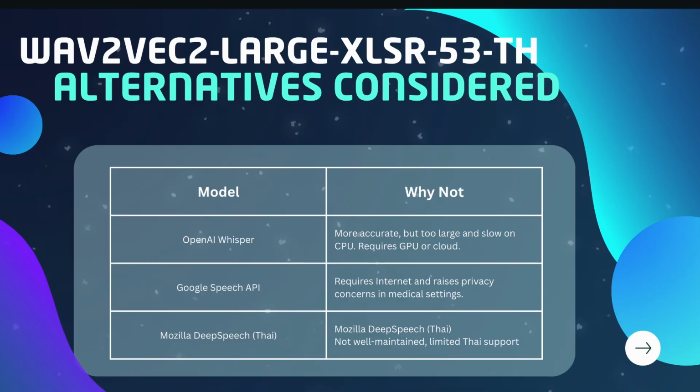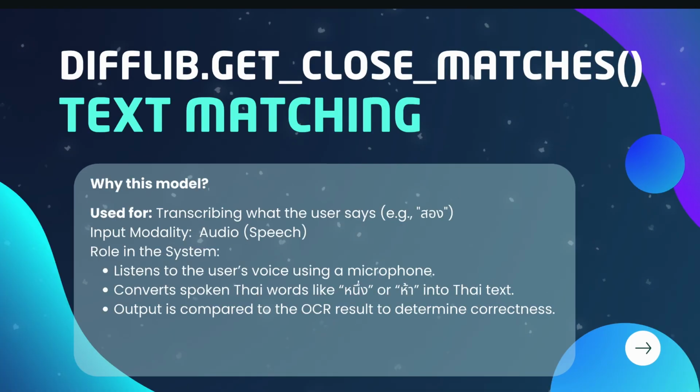Now, for the next part of our presentation, we will discuss the third component, difflib, which helps our application interpret the patient response even when their pronunciation isn't perfect. Here comes difflib.get_close_matches. It is actually used for matching the spoken word to the expected Thai word.